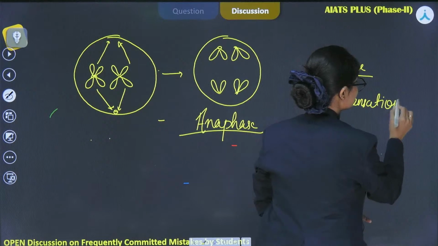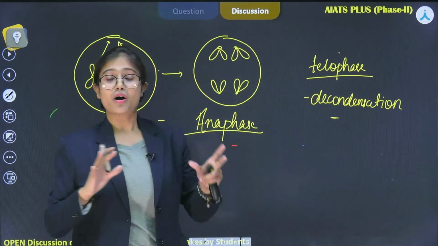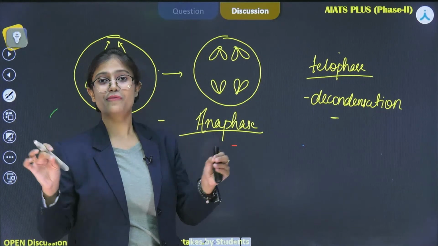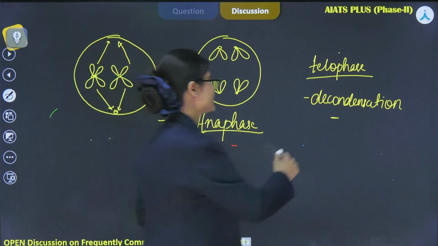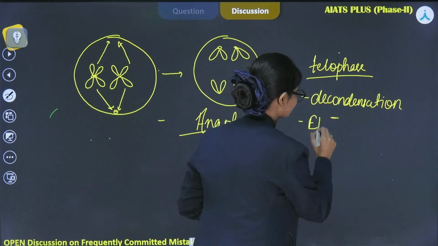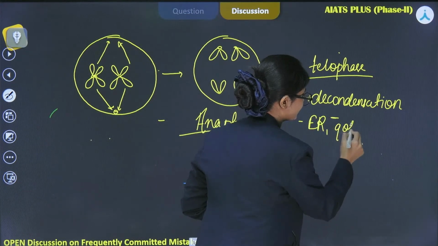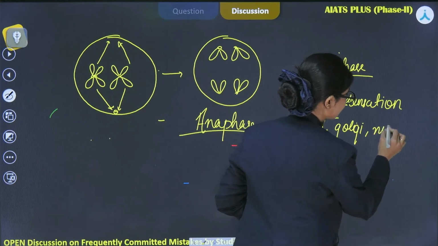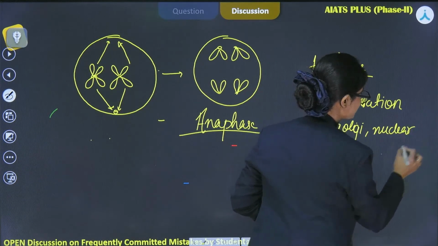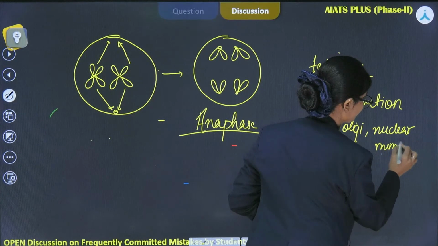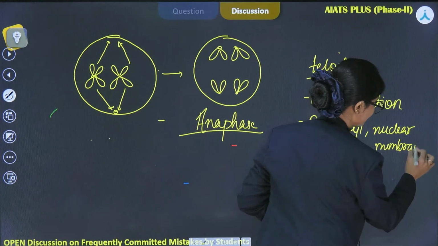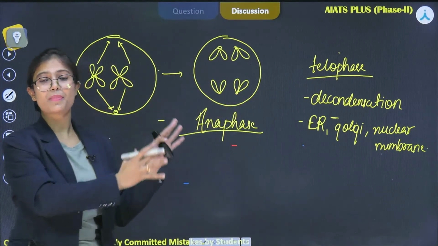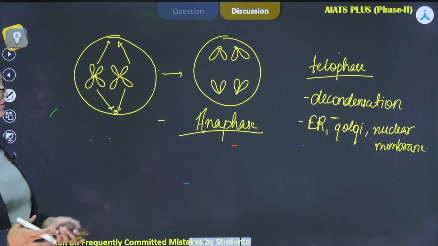And during this, the organelles which got disintegrated during prophase will reform, that is the ER, Golgi, and nuclear membrane. All these organelles will reform during telophase. So this is all about karyokinesis in the M phase.